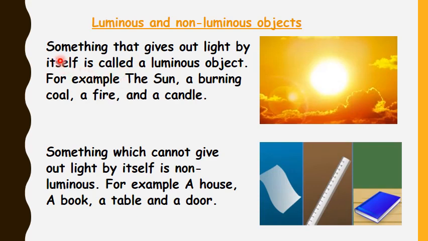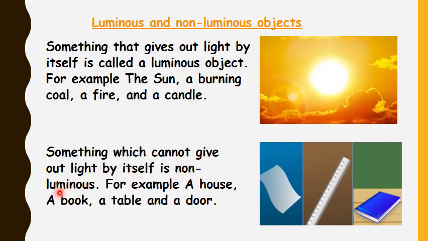Or we can also say that luminous objects are those objects that give off light. Sun, burning coal, fire, candle, all these are examples of luminous objects because these objects give out light by themselves.